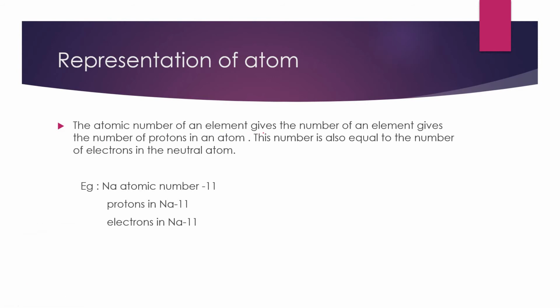The atomic number of an element gives the number of protons in an atom. This number is also equal to the number of electrons in the neutral atom. We know that electrons are always equal to protons in an atom. So the atomic number tells us the number of electrons or protons.